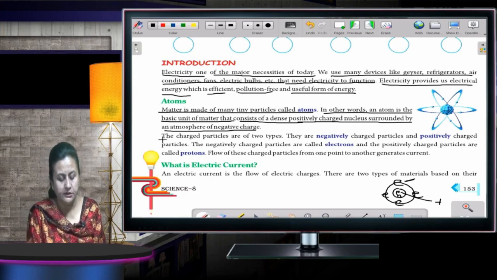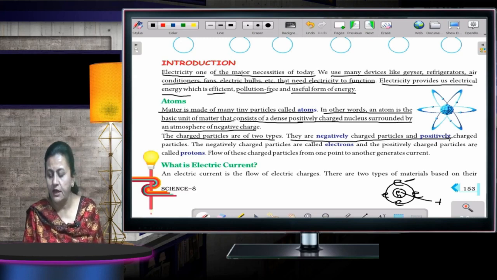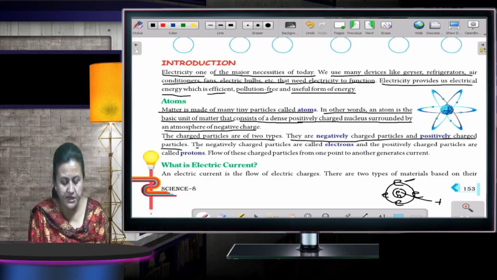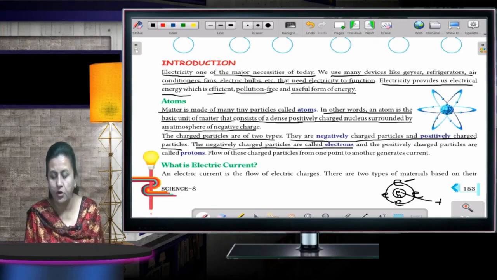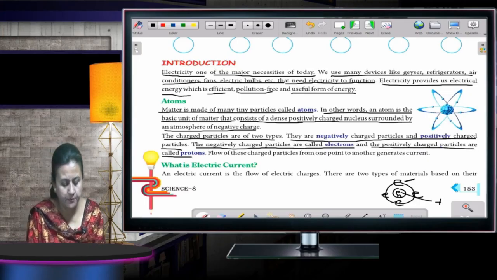So the charged particles are of two types: negatively charged particles and positively charged particles. The negatively charged particles are called electrons, whereas the positively charged particles are called protons.